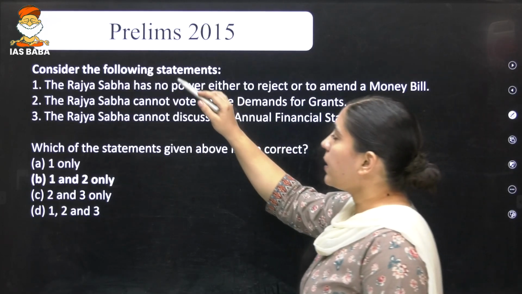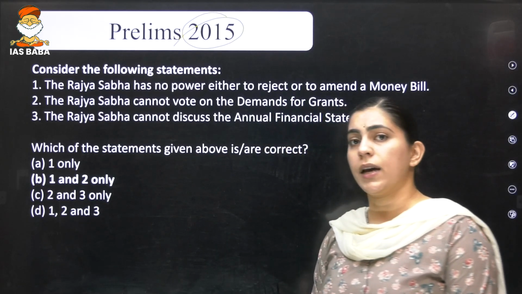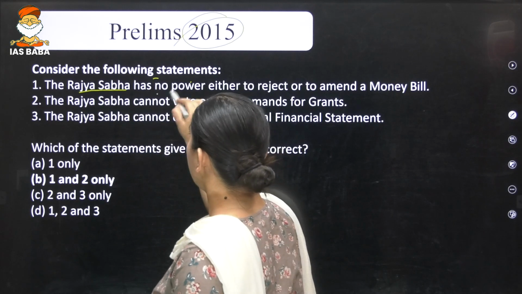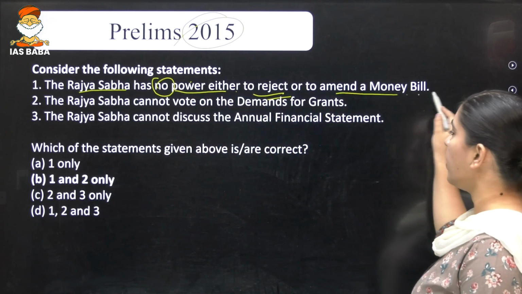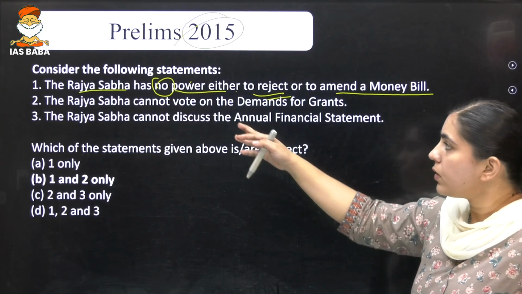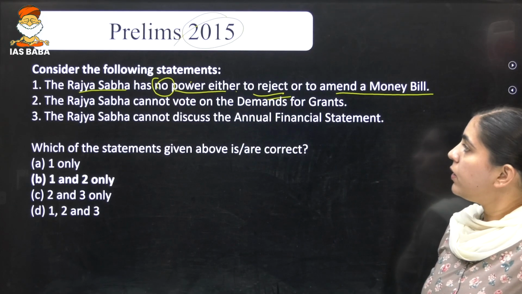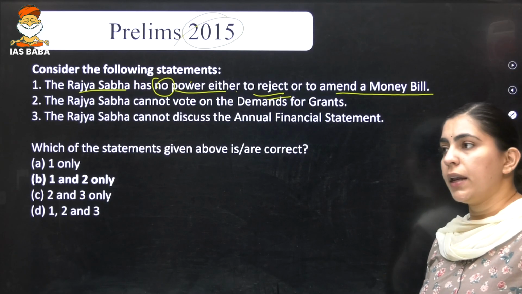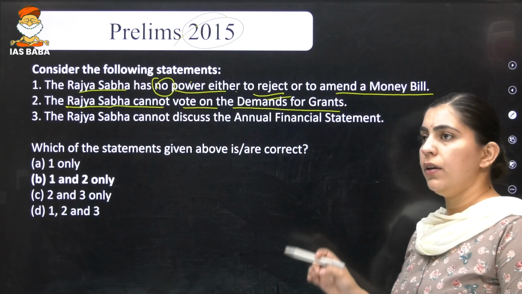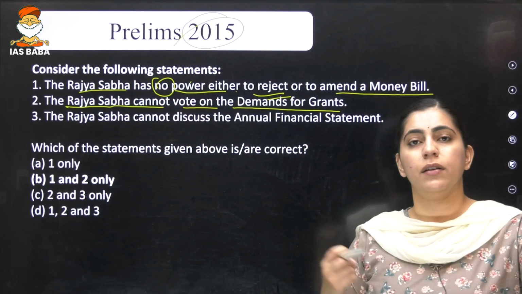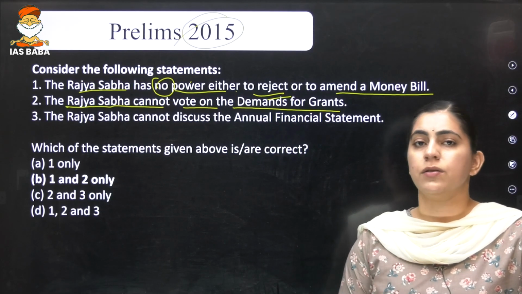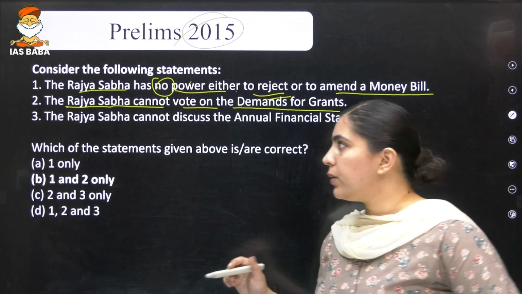Is it clear? Now let's come to the 2015 question, which is again asking about Rajya Sabha. The first statement says that Rajya Sabha has no power either to reject or to amend a money bill. I already told you that Rajya Sabha cannot reject a money bill. The second says that Rajya Sabha cannot vote on the demand for grants. Whenever the demands for grants are raised by the various ministries and departments, they are only placed in Lok Sabha. Rajya Sabha does not play any role in the demand for grants.